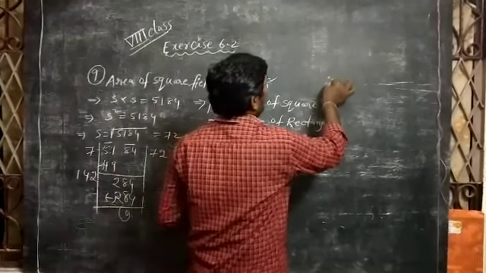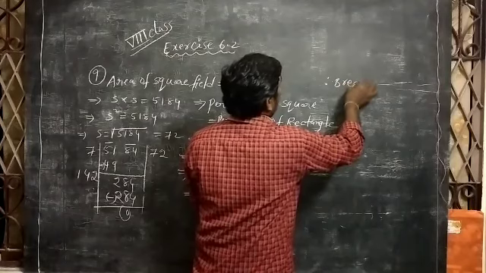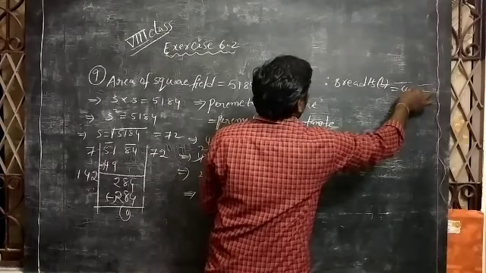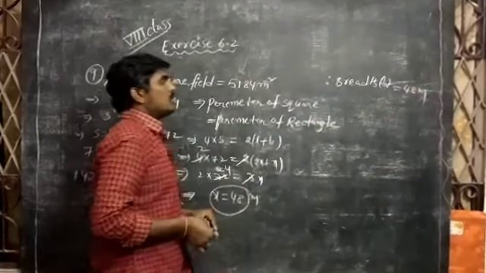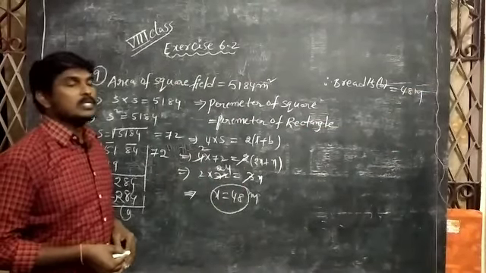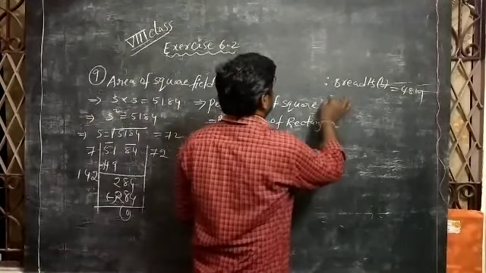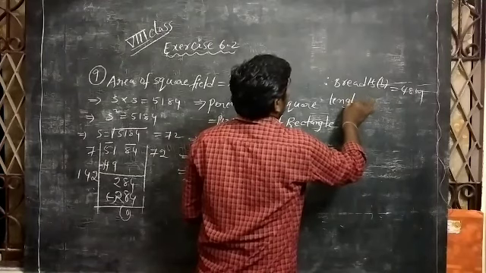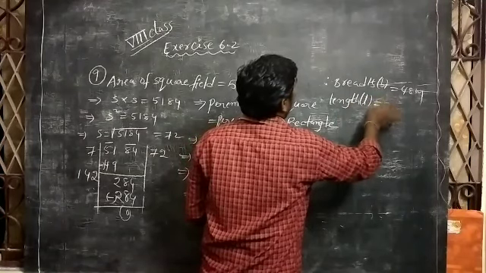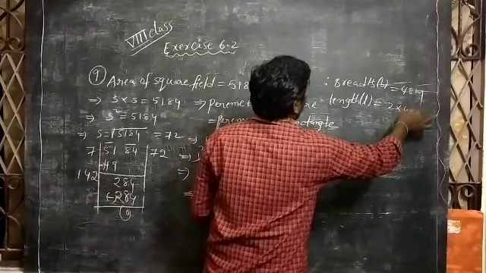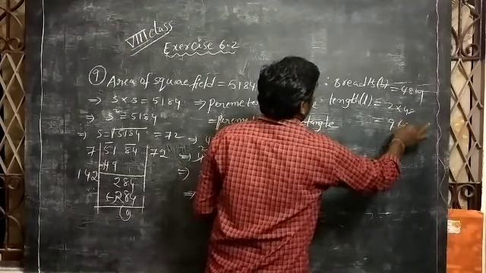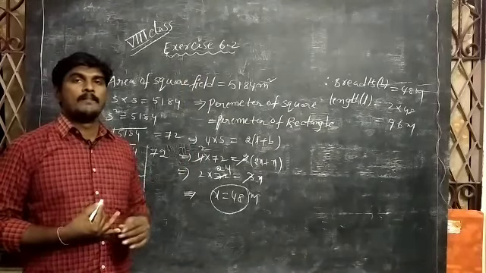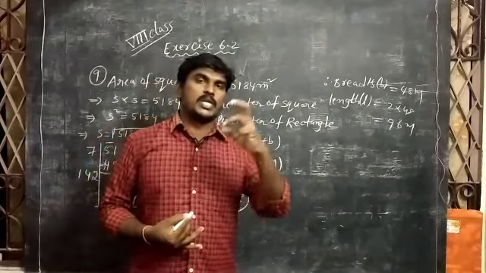Therefore, the breadth of the rectangle is equal to 48 meters. Breadth is equal to 48. Breadth of 48 means what about length? Length of the rectangular field is equal to 2 into 48. How much will you get? 2 48s are 96 meters. So what are they asking to find finally? Find the area of the rectangle.